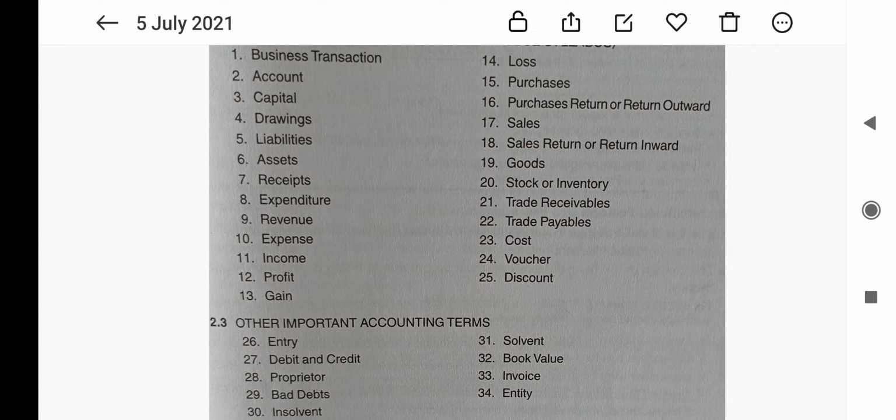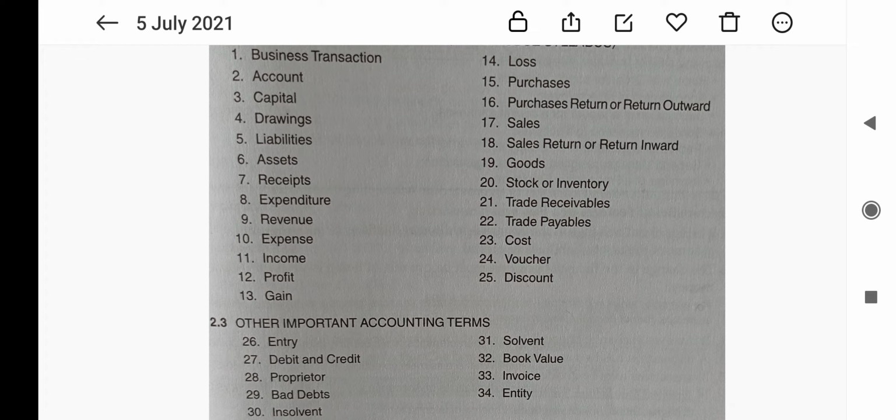Under the double entry system, every business transaction is recorded in at least two accounts. One account will receive a debit entry and another account will receive a credit entry. Debit, that is the left hand side of an account, is known as debit. If an account is to be debited, then the entry is posted on the debit side.